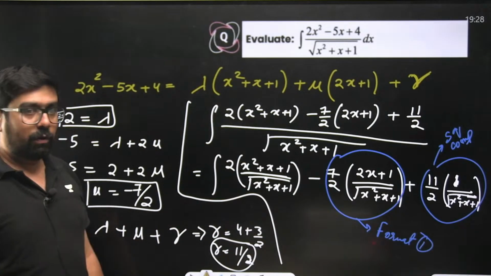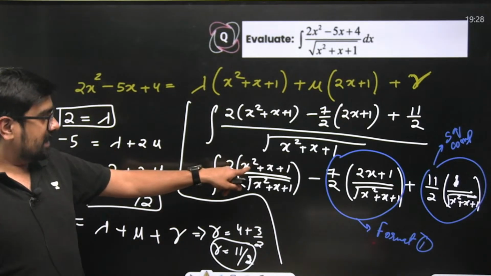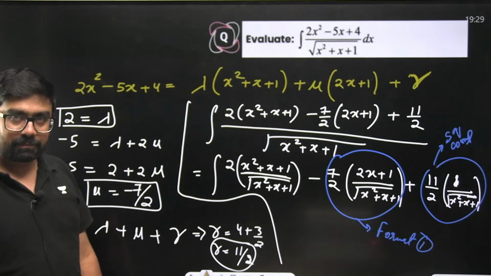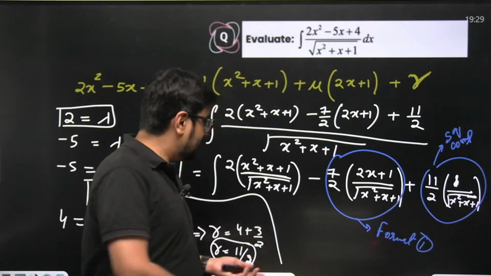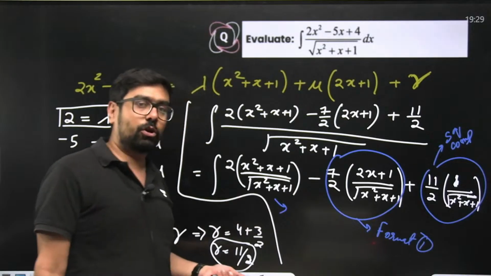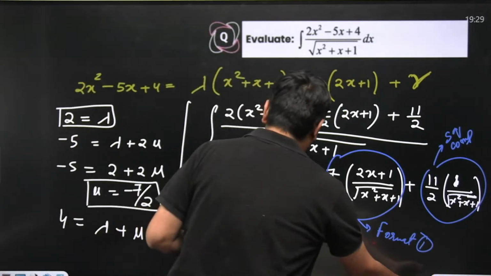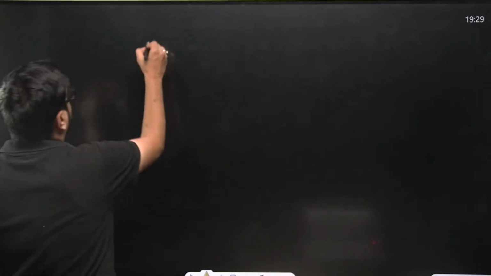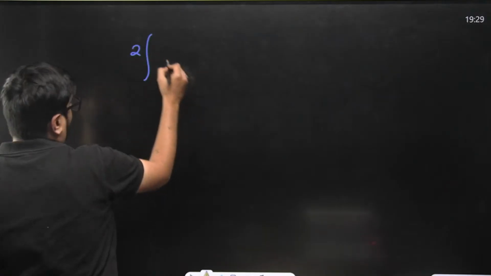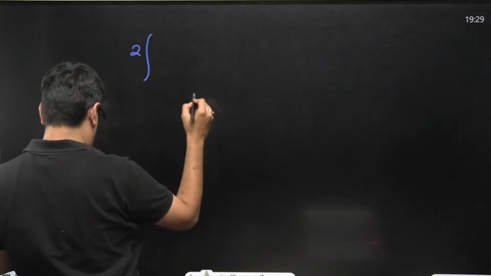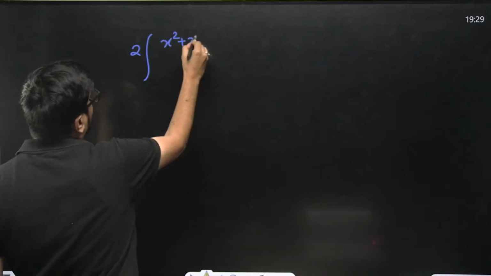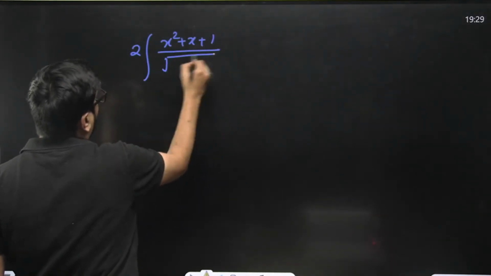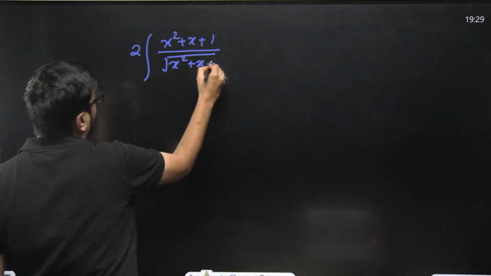Here, what will you do over here? This is a by root a form, na? I mean like x by root x, correct? This is also known. This is also not new to us. 2 times of x square plus x plus 1 upon square root of x square plus x plus 1.